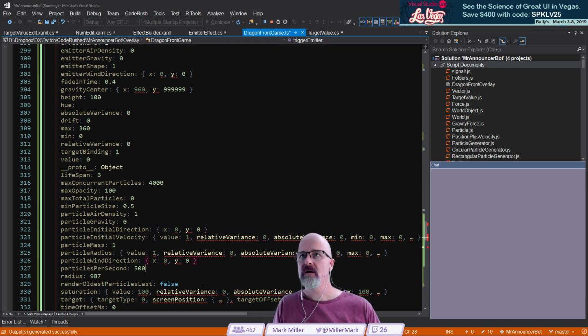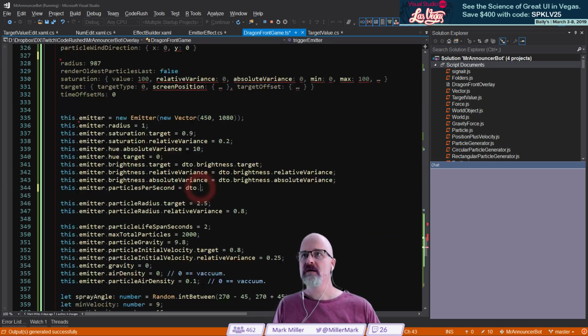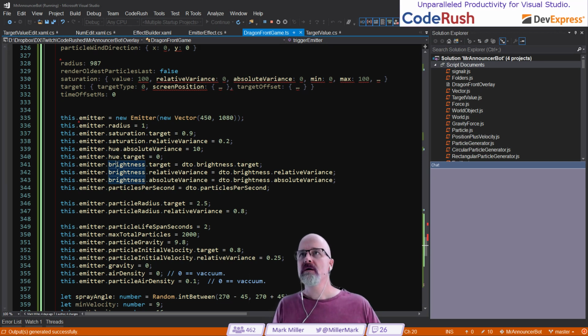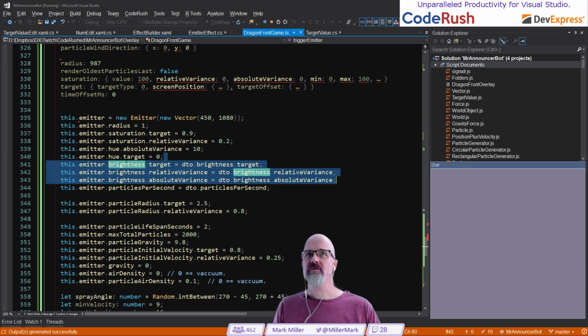There it is right there. Particles per second. Right there. Good. We need to take this whole piece right here, and we need to do this essentially 3 times here. Let's grab this like this. Let's select this whole thing.